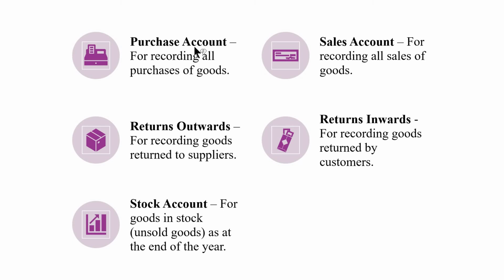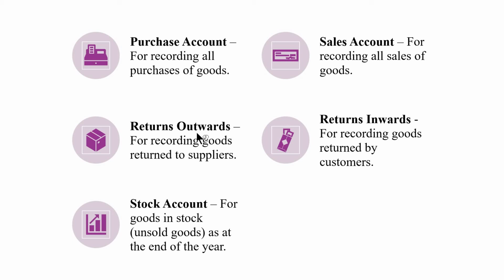Next comes the purchase account. Purchase account is a ledger account for recording all the purchases of goods, products, items, and raw materials. Buying of goods can be either on credit or in cash. Next comes the sales account. It's a ledger account for recording all sales of goods made to customers, which can be done either on credit or in cash.